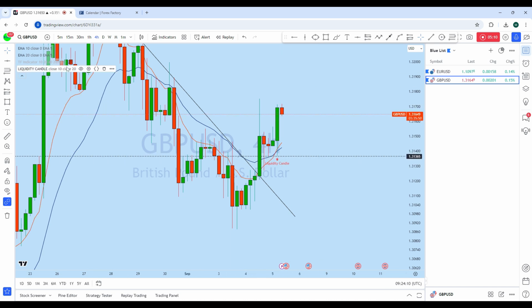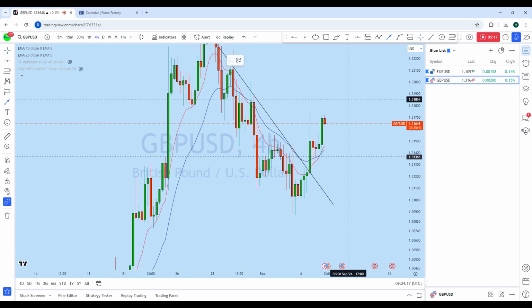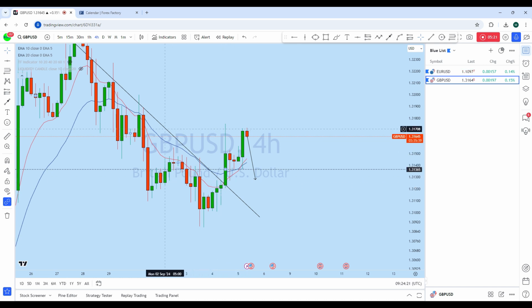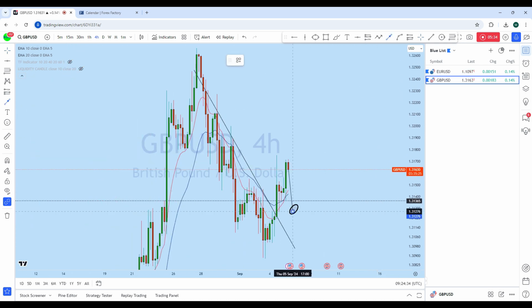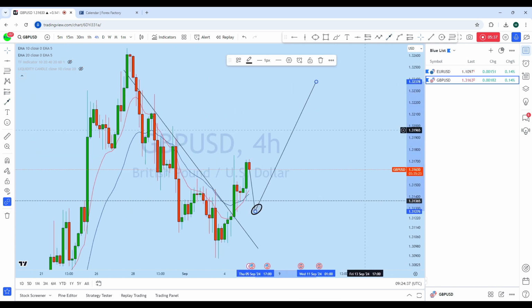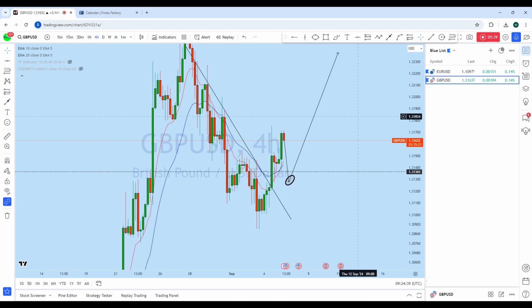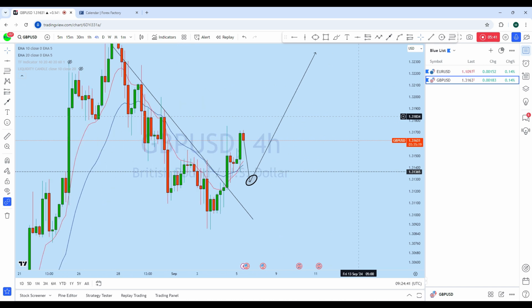Also, what I think is that the market may drop back to that support as there is an imbalance, and this is what I will be waiting for on GBPUSD as well: for the market to break below, to retest this previous resistance here, and also resistance here, which is turning support, and to have a potential rejection. So as soon as we find a suitable entry for this potential bounce to the upside on GBPUSD, we'll be looking at going long with a high probability trade setup.